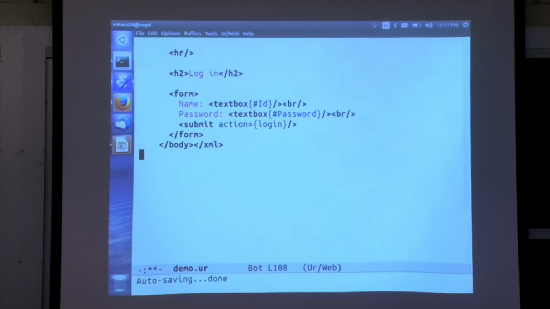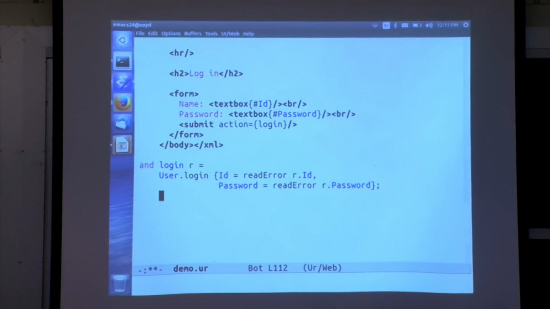Right, and we can just define login as a function that does a few things. It's actually just a wrapper around calling the login function from that module, where we take each of the components and convert it from string to the abstract types. That's what read error is doing. Error means if it doesn't work, just abort execution instead of signaling the failure with a special return value. So we convert both of those, log in, and then jump to main. So now we should be able to log in. Let's check if that's true.